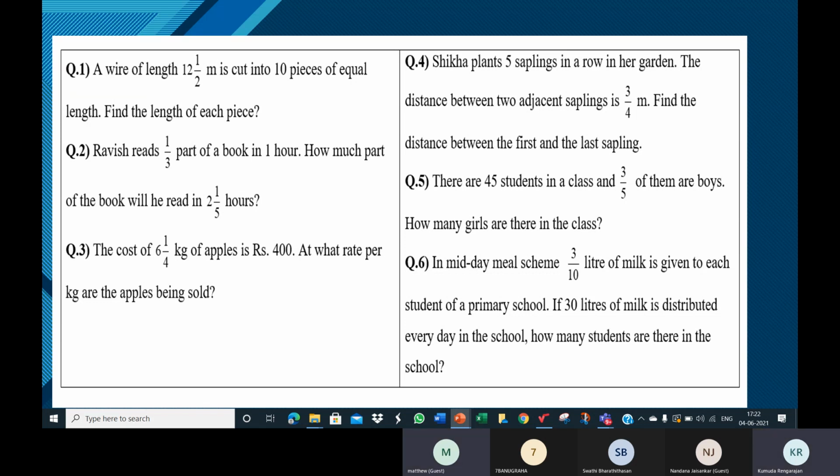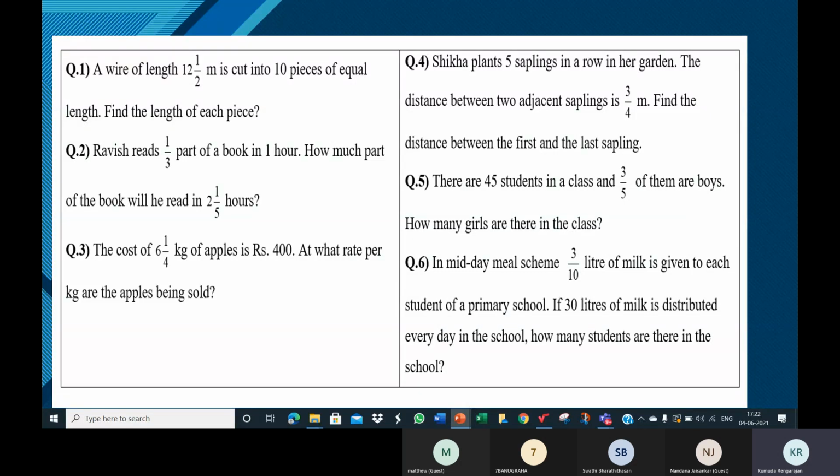All right, children. See the first question. I will go through all the questions and we'll identify the mathematical operation needed to solve it. Meaning if we have to add to get the answer, subtract, multiply or divide. That's what we mean by mathematical operation.